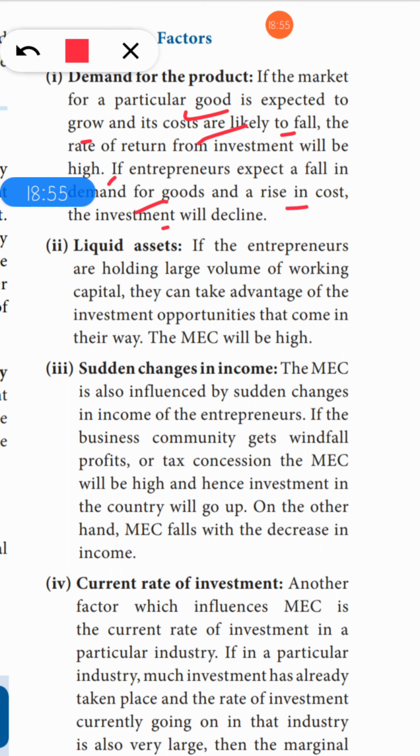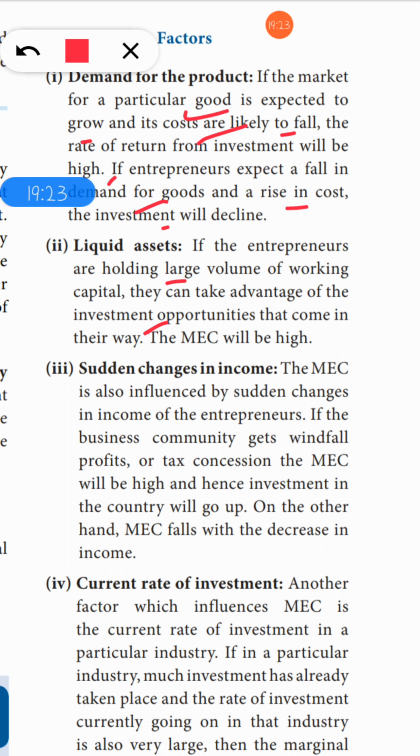So investment will decline. Then speaking about liquidity assets, I've already told you liquidity means cash in hand. If the entrepreneurs are holding a large volume of working capital, they can take advantage of investment opportunities. If they have large liquid assets in their hands, they will have more opportunities for investment. Okay, so at that time this MEC will be high.